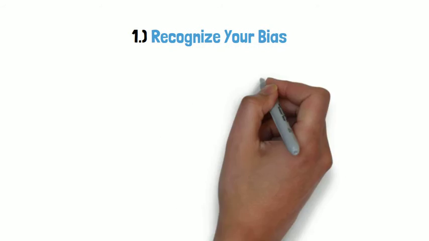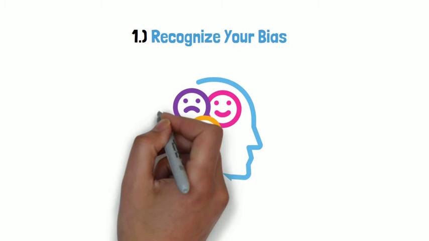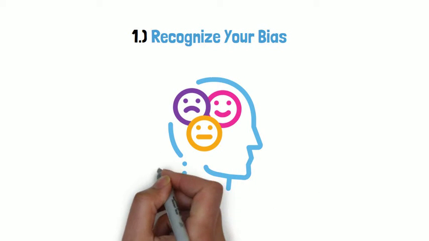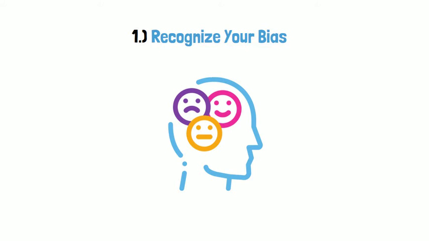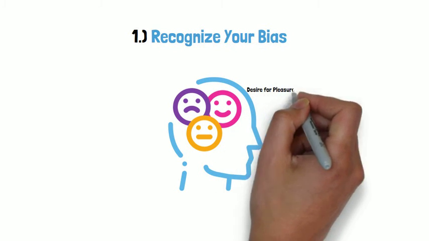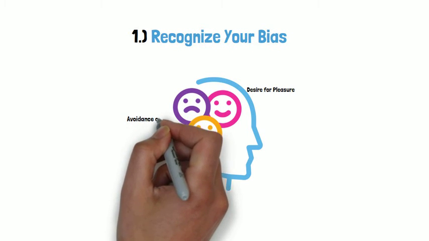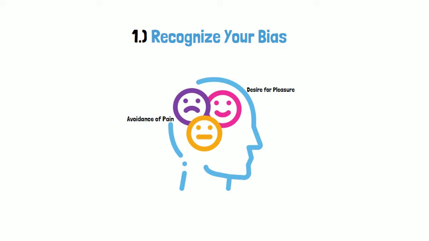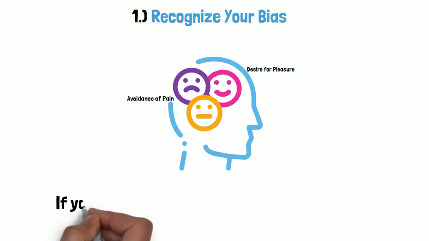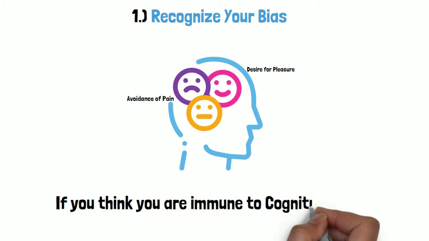Our emotions are continually affecting our thought process below the level of our awareness, the most common of these emotions being the desire for pleasure and the avoidance of pain. By allowing these emotions to guide our thinking, we latch on to ideas that soothe our ego and release tension. This pleasure principle in our thinking is the cause of all cognitive biases. You must recognize this, and if you think you are somehow immune to cognitive biases, that is simply an example of the pleasure principle in action.